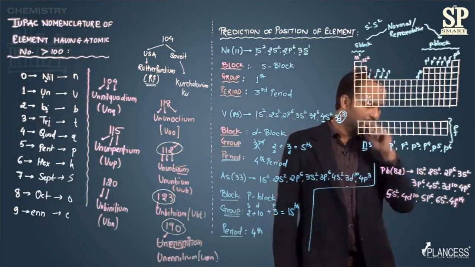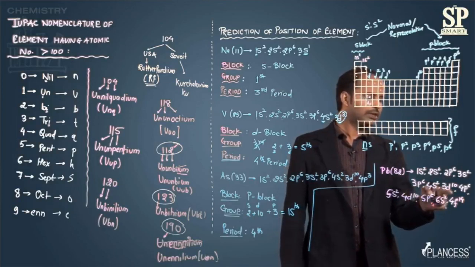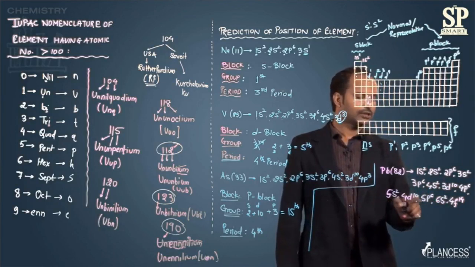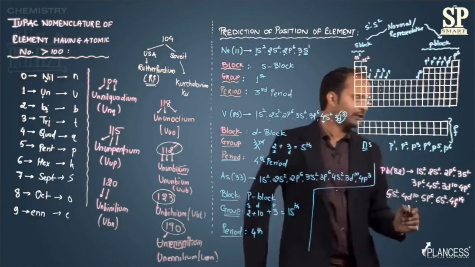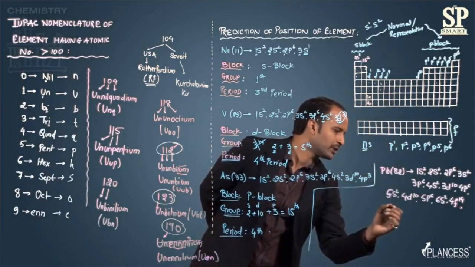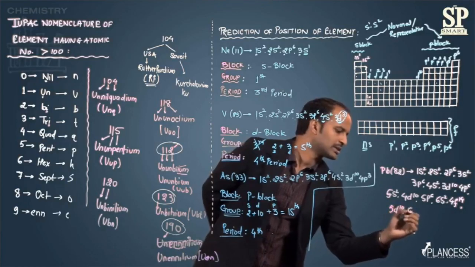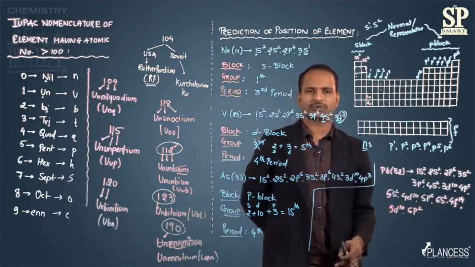Let's see how many electrons are covered. 2, 2, 4 plus 6, 10, 12, 18, 20, 30, 36, 38, 48, 54, 56, and then 70. 10 more, that means it is going to be 5d10 and then 6p2. 70 plus 10 is 80, 80 plus 2 is 82.